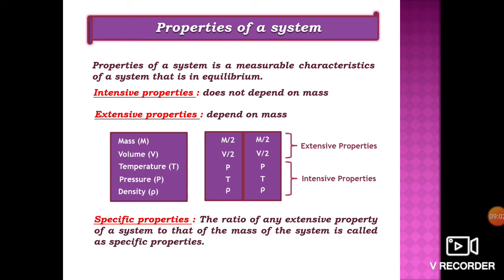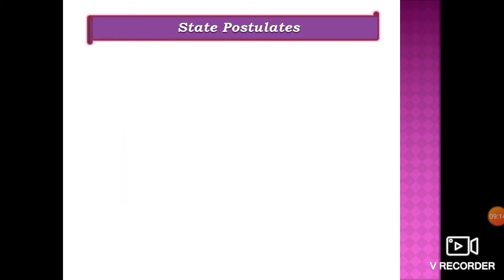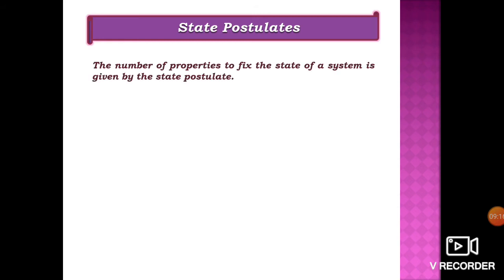Next is specific properties. The ratio of any extensive property of a system to the mass of the system is called a specific property. State postulate. The number of properties needed to fix the state of a system is given by the state postulate. The state postulate requires two independent intensive properties to define the state.